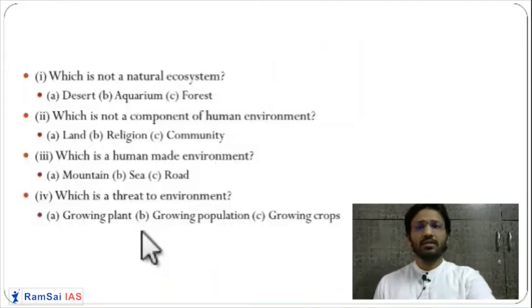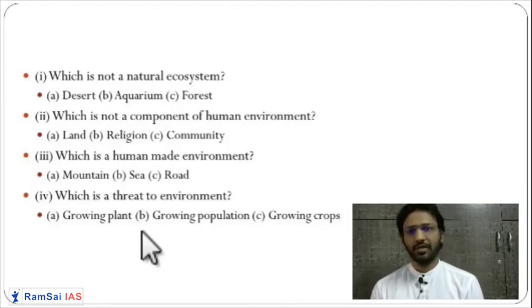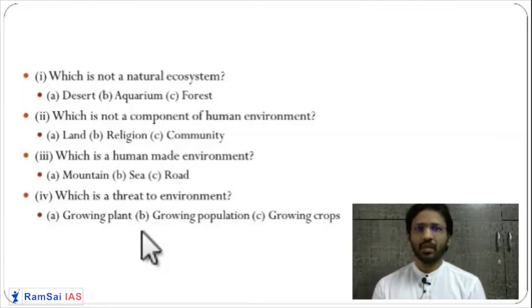Now based upon this, we will have some MCQs. First MCQ: which is not a natural ecosystem? Yes, an aquarium is not a natural ecosystem. Desert and forest are natural ecosystems. Okay, which is not a component of the human environment? Yes, we have seen. One out of three components is a natural part of the natural environment, not the human environment, which is the human-made environment. So we know which is a human-made environment.